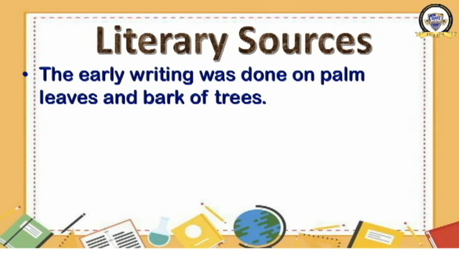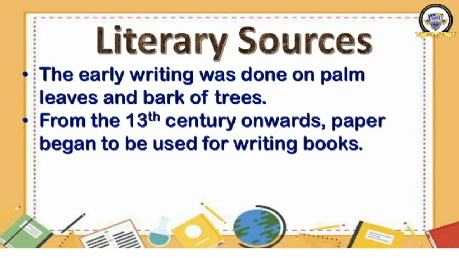From the 13th century onwards, paper began to be used for writing books. The technology to make paper came from abroad, and we started using it from the 13th century. 13th century means it starts from 1200. From 1200 onwards, we started using paper to write books. Till then, we used palm leaves and bark of trees.